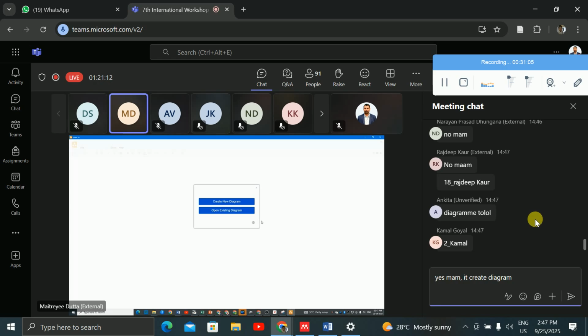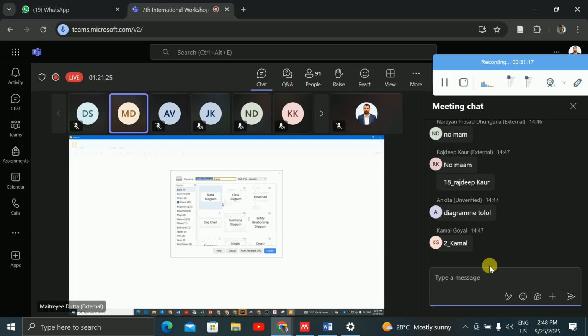When you open Draw.io, it will ask whether you want to create a new diagram or open an existing diagram. So let me create a new diagram. Now you can see what it can create. It can create the class diagram. If you are from a computer science background, then you will know what a UML class diagram is. You can create the flowchart.